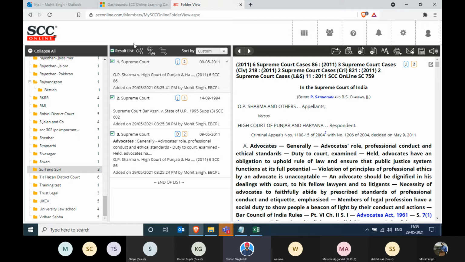So if I'm dealing with too many arbitration cases, I can make one arbitration folder and start putting all the important judgments over there. Over a period of time, that folder will be so enriched in information that I would not like to do a search. I will just refer to those folders. Correct. And I'll show you one.